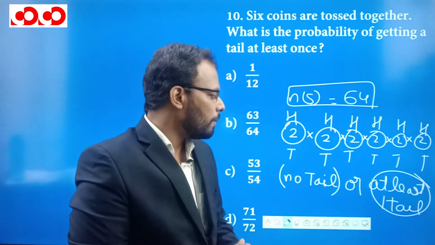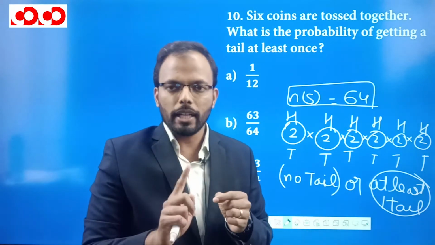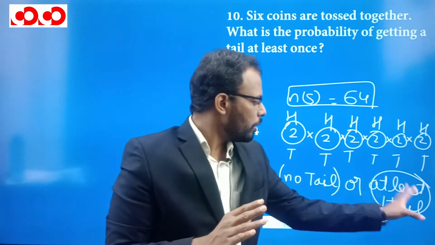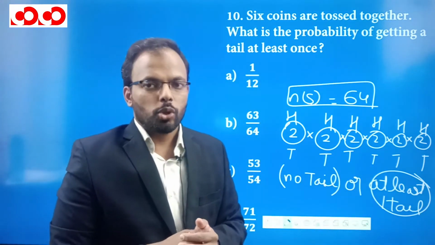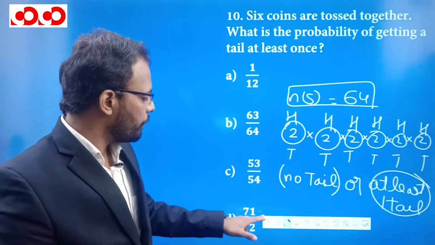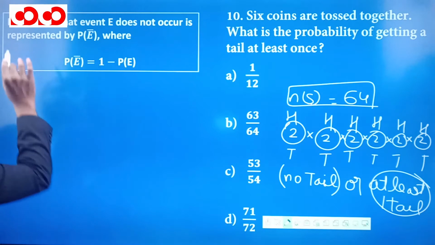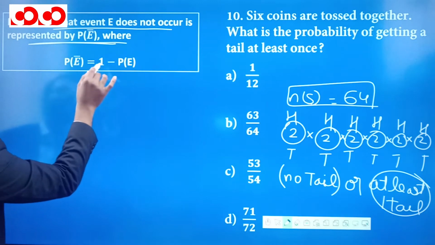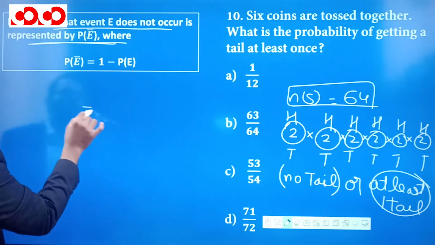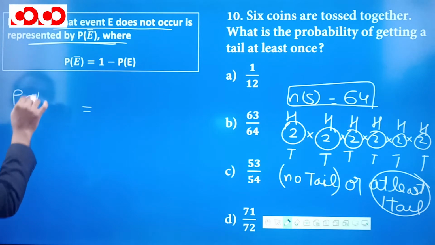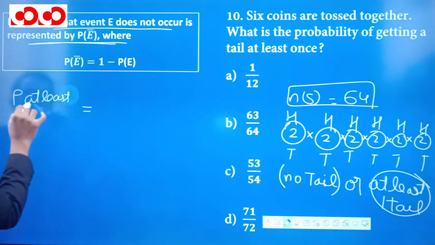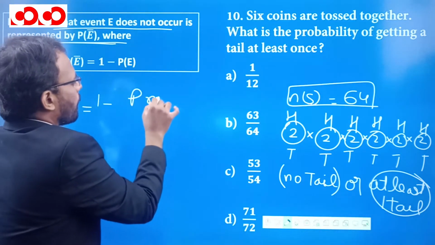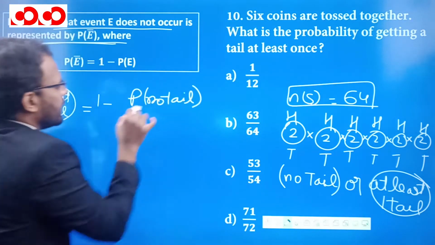What does at least one tail mean? At least one means one tail, or two tails, or three, or four, or five, or six. Otherwise, if you remove this case, the other case is no tails. So one small thing why I am discussing all this is, we should know that the probability that an event does not occur is 1 minus the probability that the event occurs. So what we have to find is the probability of at least one tail, which is equal to 1 minus the probability of no tail, right? It is as easy as that.